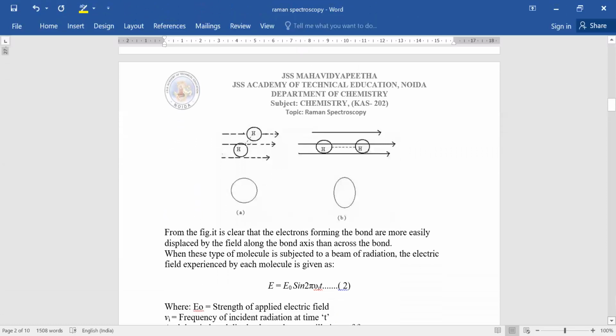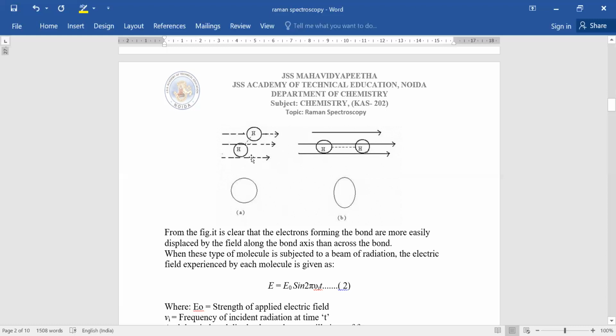It should be clear from this figure of the hydrogen molecule, the diatomic molecule H2. In figure A, the electric field is applied across the bond axis of the hydrogen molecule, while in the second case the electric field is applied in the direction of the bond axis. It is clear from the polarizability ellipsoid that when we apply the electric field across the bond axis, there is no change in the polarizability ellipsoid.